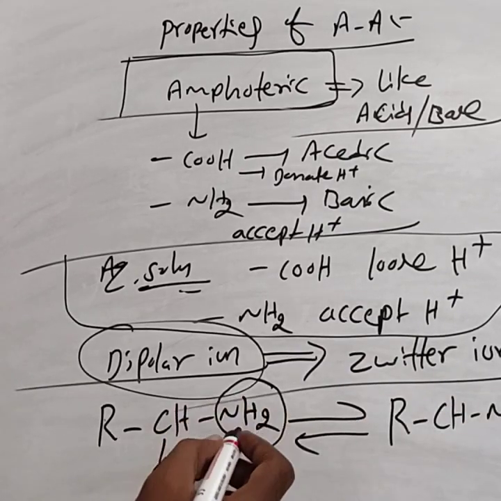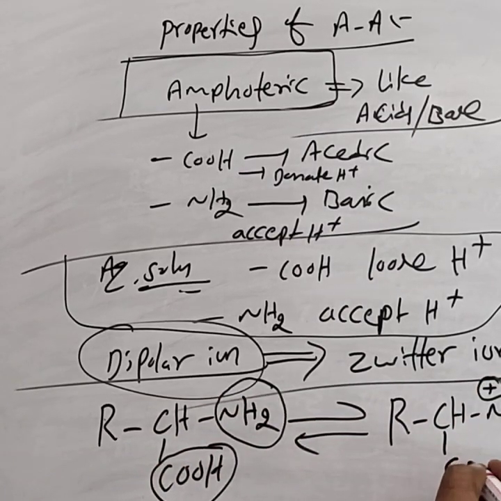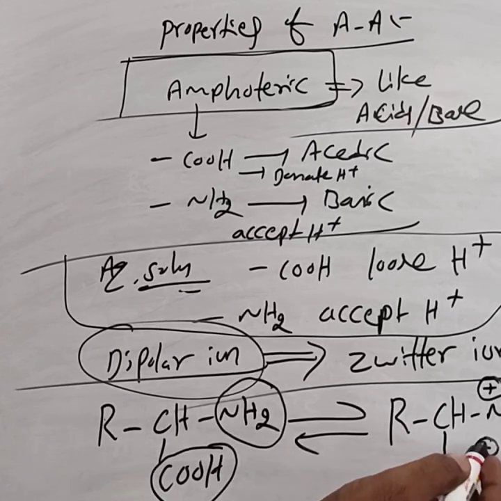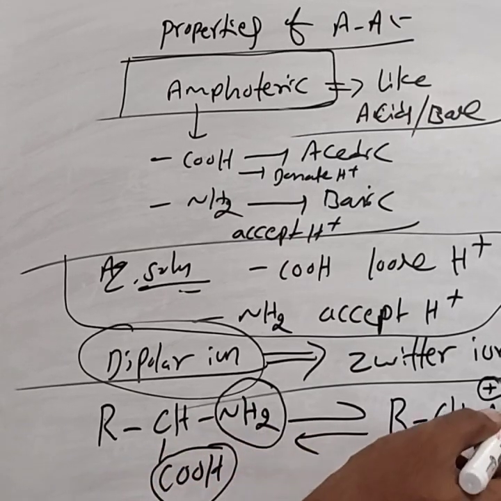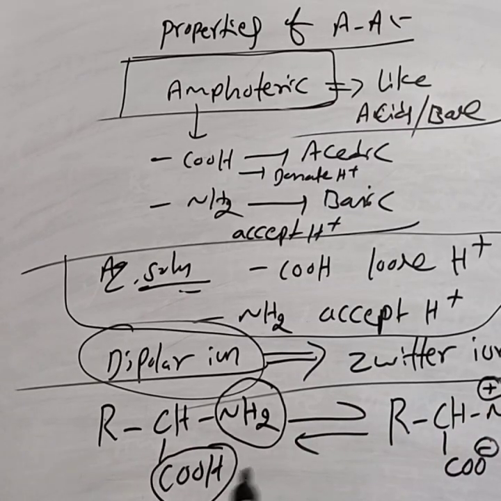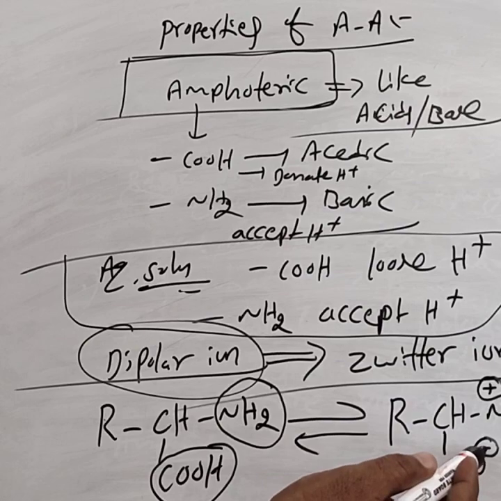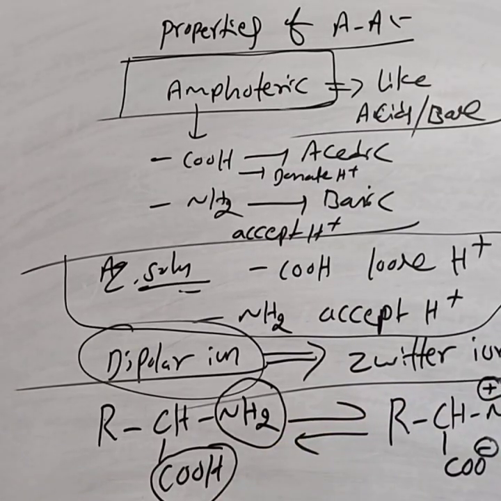By accepting the proton, NH2 is converted to NH3 plus. COOH is converted into COO minus. The carboxylic group loses the proton, forming COO minus. The NH2 group accepts the proton, forming NH3 plus. That contains both positive and negative charge. This is called dipolar form. That dipolar form of amino acid is called Zwitter ion.